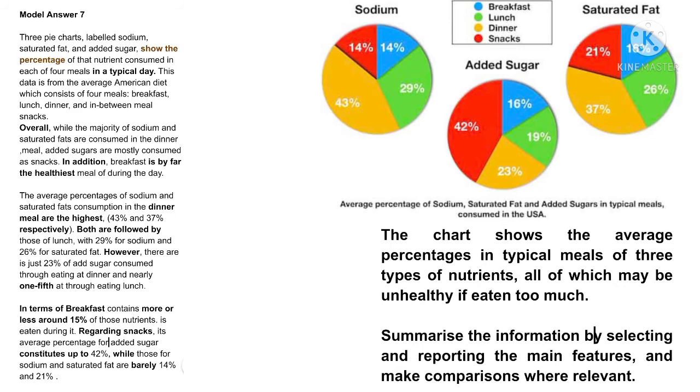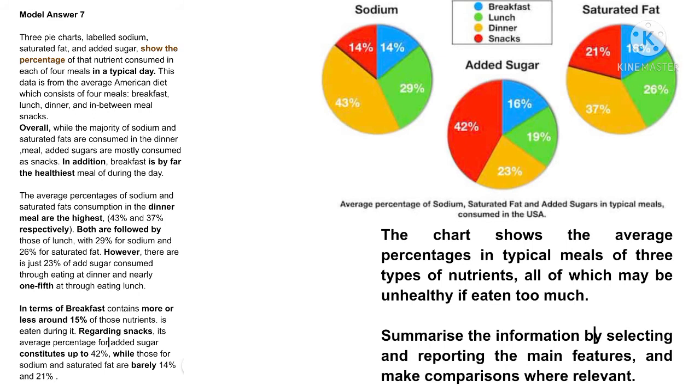Model paragraph. 3 pie charts, labeled sodium, saturated fat, and added sugar, show the percentage of that nutrient consumed in each of 4 meals in a typical day. This data is from the average American diet, which consists of 4 meals: breakfast, lunch, dinner, and in-between meal snacks. Overall, while the majority of sodium and saturated fats are consumed in the dinner meal, added sugars are mostly eaten in snack form. In addition, breakfast is by far the healthiest meal of the day.